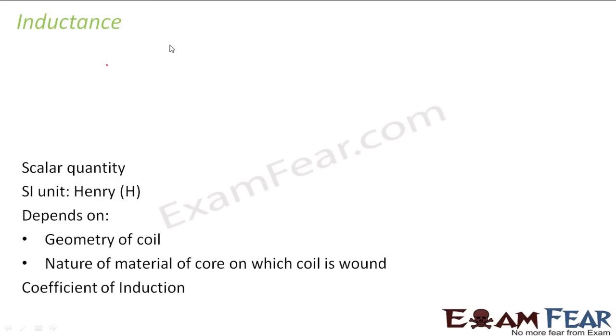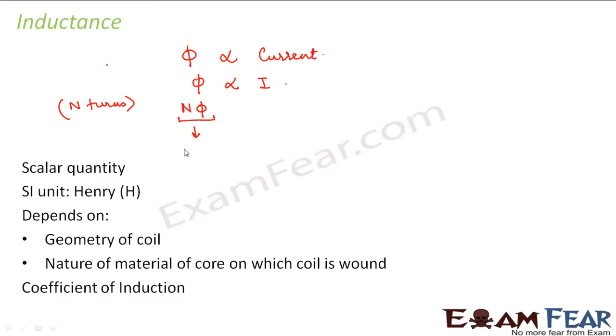What did we see in the previous slide? We saw that the current which is induced in a coil is always proportional to the flux change, right? So we can also say that the flux through a coil is proportional to the current. So we can say that this flux is proportional to I. Now if I consider a coil of n turns, because when I talk of a coil, it mostly has n number of turns, I can say that the total flux with n turns will be nφ. This nφ is often known as flux linkage.